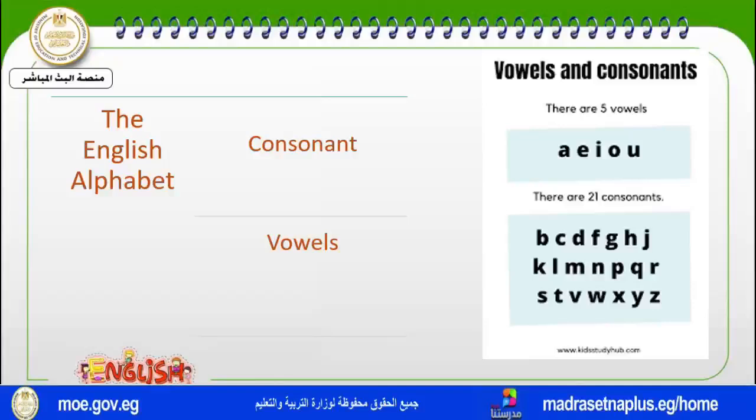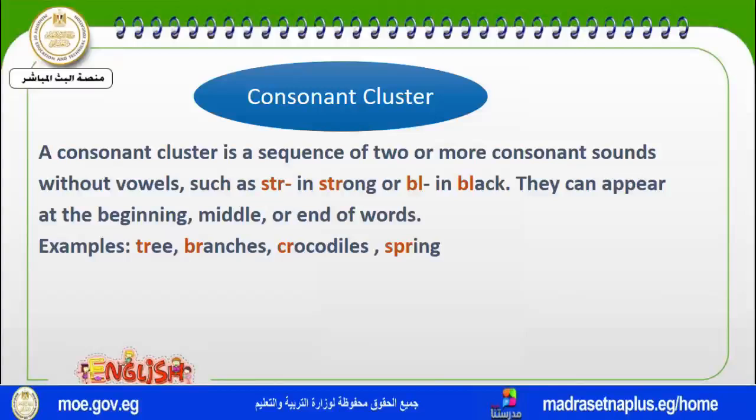What should we do with the consonants and the vowels? We found some words have more than one consonant after the other. When a word has a cluster of consonants, that means there are 2 or more consonant sounds without vowels between them, like STR and BL: STR in strong, BL in black. These appear at the beginning, the middle, or the end.